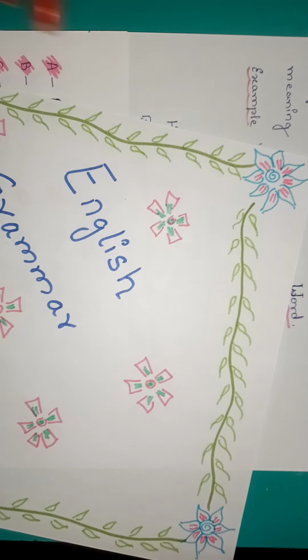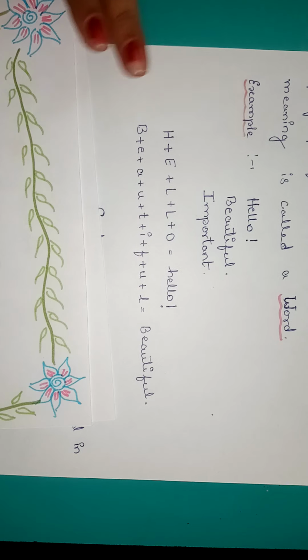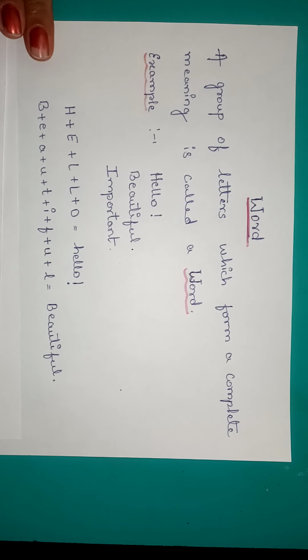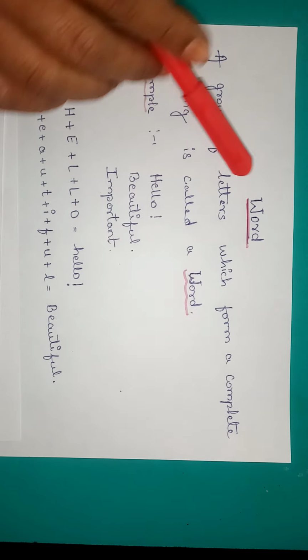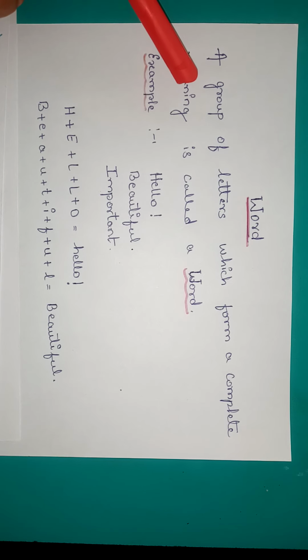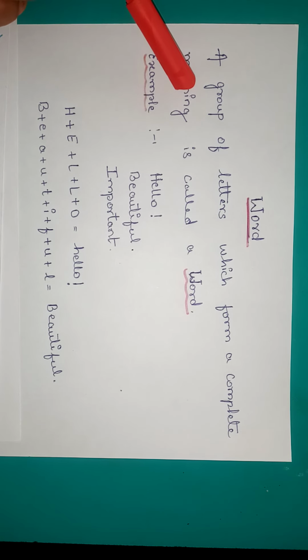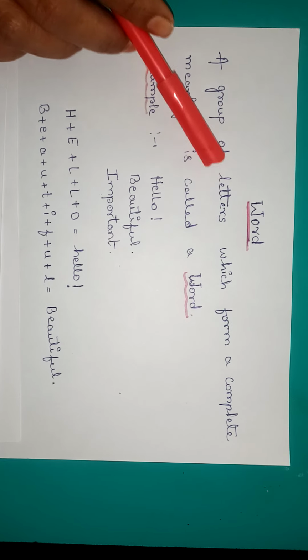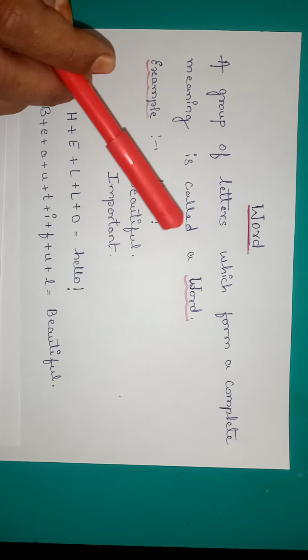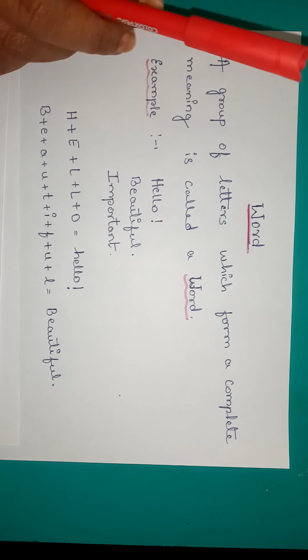What is the meaning of the word and what all comes under this word? Today we are going to see it, okay? You can see here on the screen, I have written here word, okay? And its definition. As we all saw alphabets in the last class, there are total 26 alphabets, okay? And a group of letters or alphabets which form a complete meaning is called a word. Now you can ask, how ma'am?